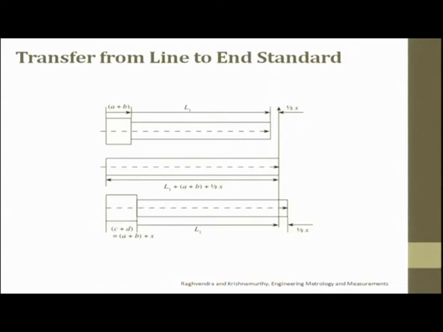When I put C plus D, this half will be extra. So the end to end gauge, when I put the blocks C plus D, is nothing but A plus B plus x, so it will be projecting outside. What is projecting outside is nothing but half x. So now you are able to understand.